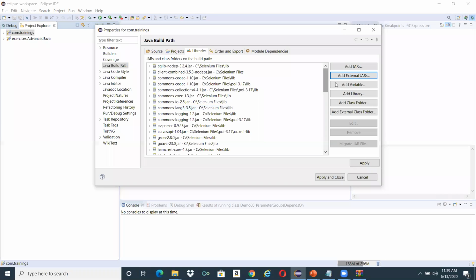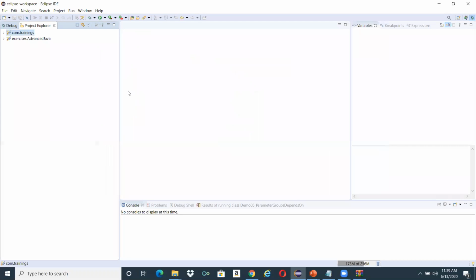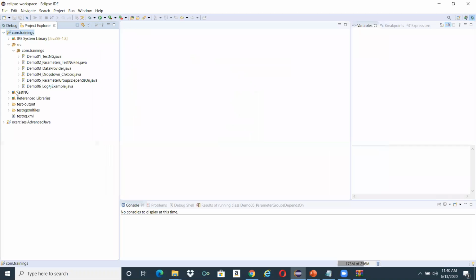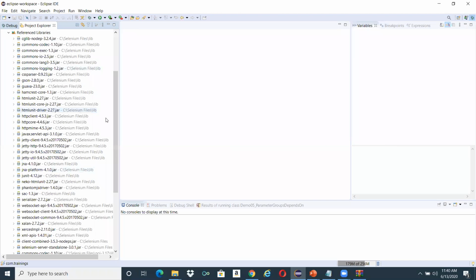Just click on Properties, Java Build Path, and Libraries, and Add External JARs. Then just click Apply and Close. Once it is successful, you can see here under Referenced Libraries all the jar files getting displayed over here.